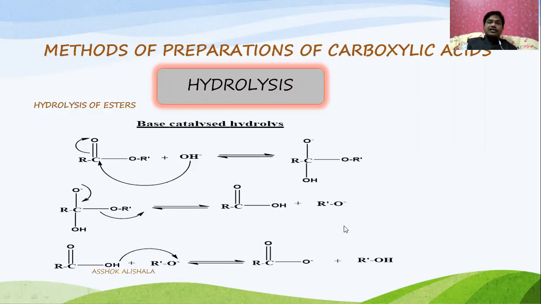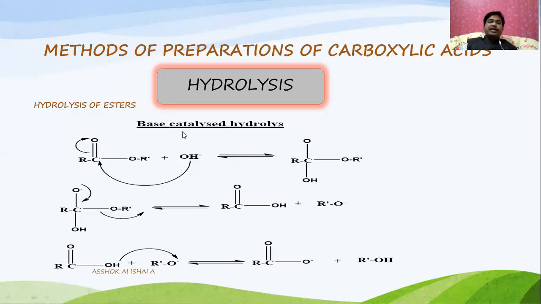Among the carboxylic acid and alkoxide ion, the alkoxide ion is the stronger base. The carboxylic acid is a weak acid, you know that. So this carboxylic acid loses a proton to the alkoxide ion because it is a strong base. In this way an H plus ion is transferred to the alkoxide ion. Finally, you will get the alcohol, and here the carboxylate ion is formed. This carboxylate ion, during acidification, will give again the carboxylic acid.